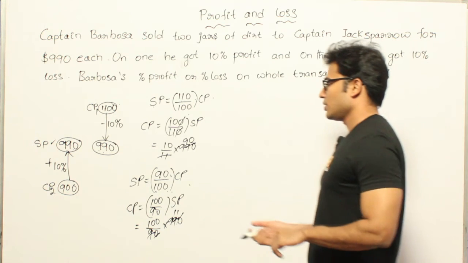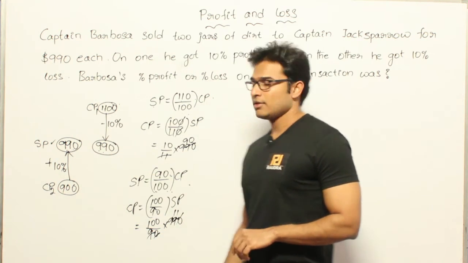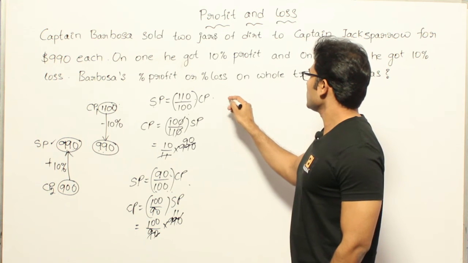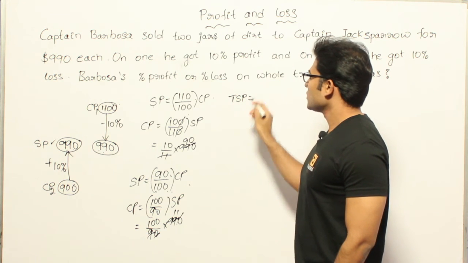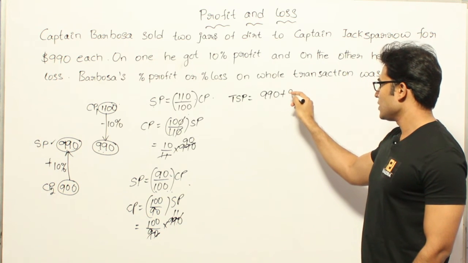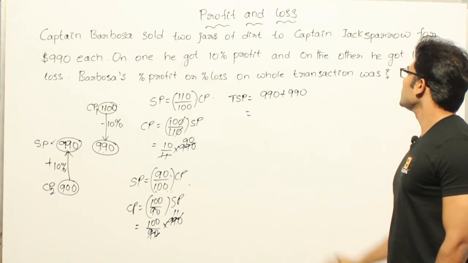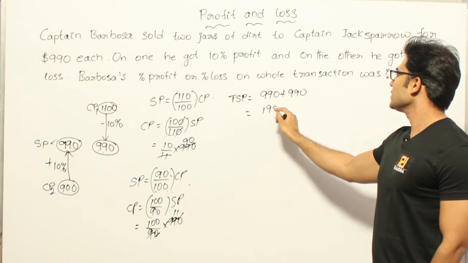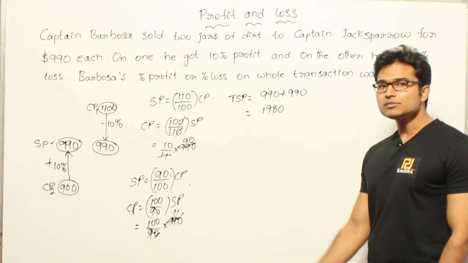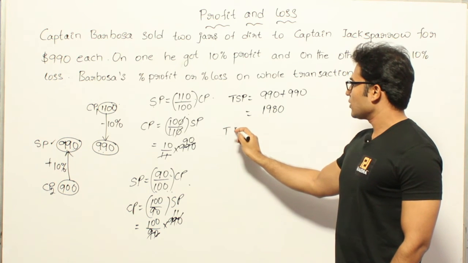So how to find it out? Find out these two, add these two numbers, right? So if you add total selling price, the total selling price is 990 plus 990, which means this is the amount of money you received, right? So I think it is going to be $1980. Got it? Now what is the total cost price?